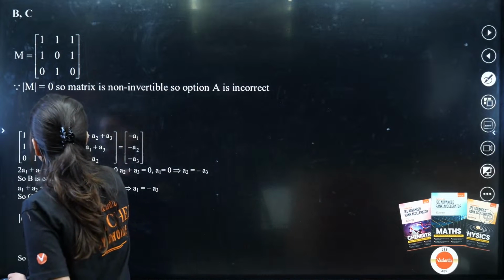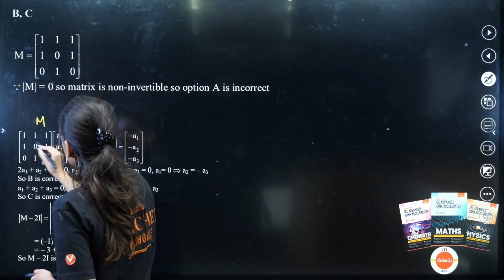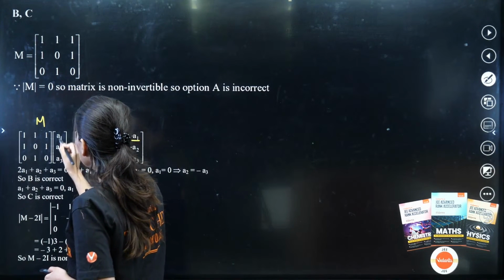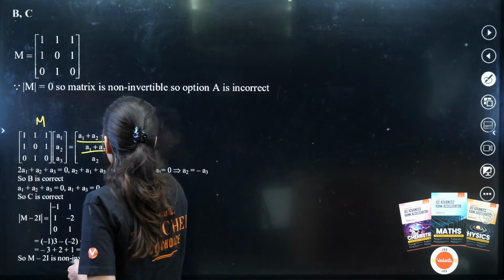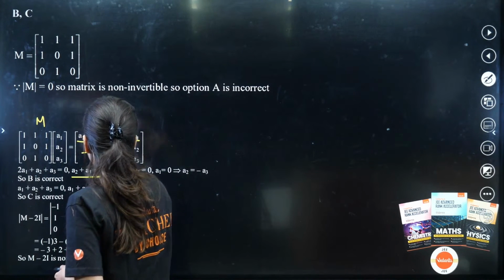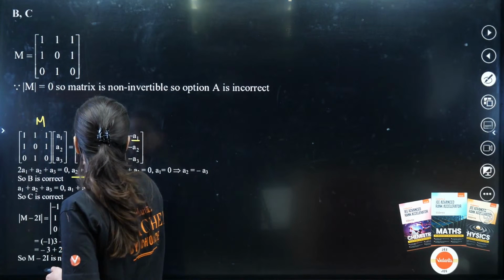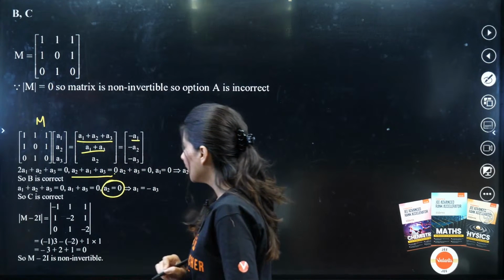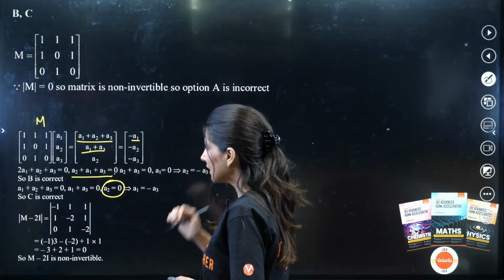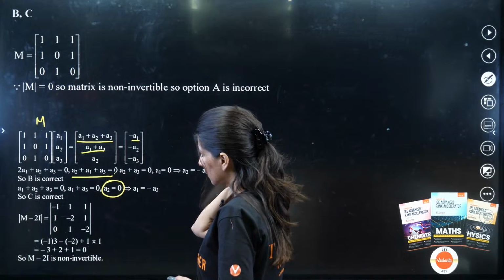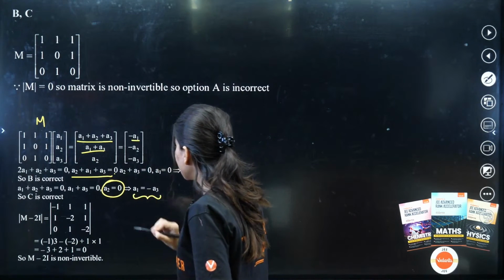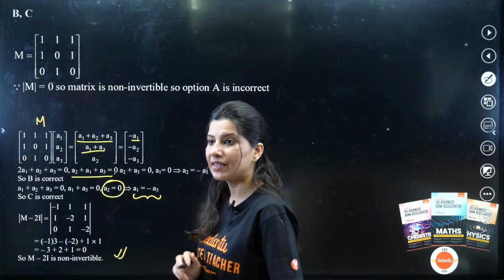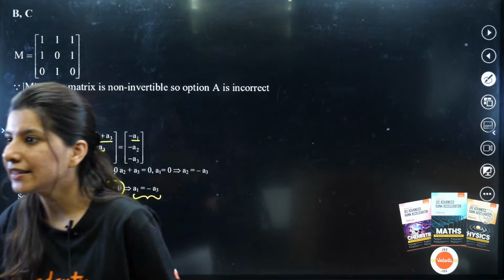See, this is your M and this is that matrix. If you multiply this, a1 plus a2 plus a3 will be equal to minus a1. This multiplied by this will be a1 plus a3. So a1 plus a2 plus a3 will be 0, and this multiplied by this gives a2 is equal to minus a2. So that's why a2 is definitely coming out as 0. Right? Okay. Clear? This means a1 and minus a3 are equal. So this is non-invertible, because M minus 2I is coming out as 0. All right.